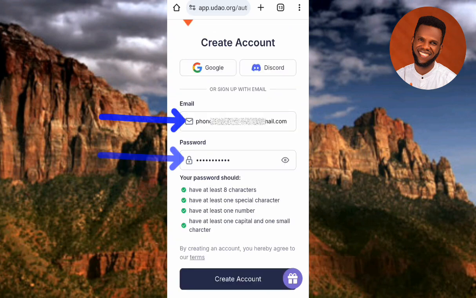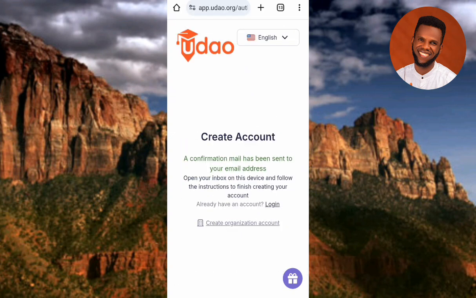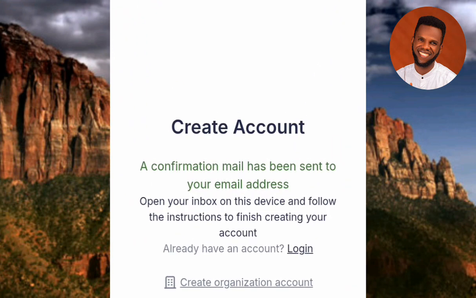So guys, now you can see I've inputted my email address, and also I've created a password. You can see it right there. So now the next step I have to take now is to tap on create account. So let me tap on create account real quick. So guys, now you can see it's loading up. So guys, now you can see the next step. A confirmation mail has been sent to your email address. Open your inbox on this device and follow the instruction to finish creating your account.